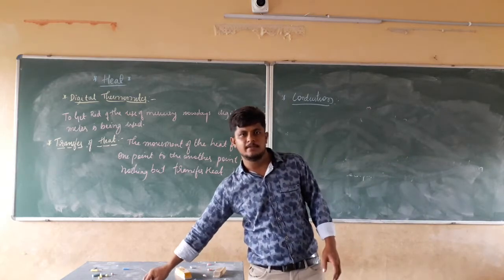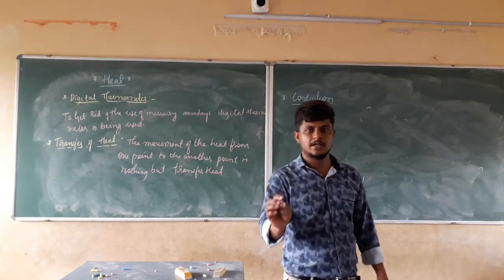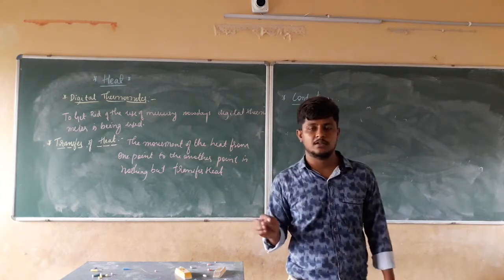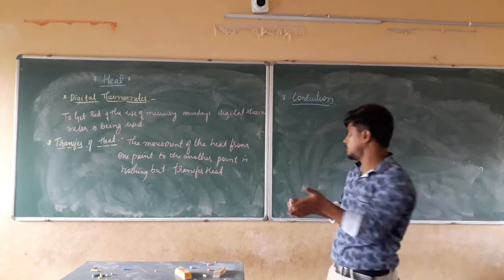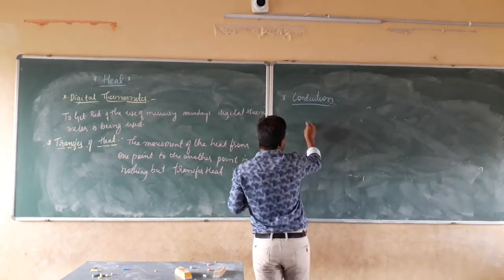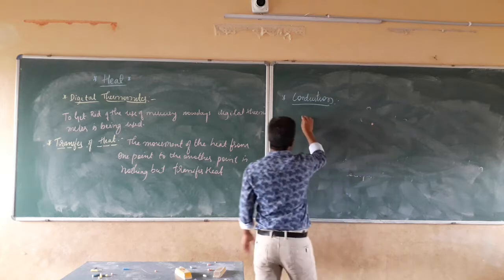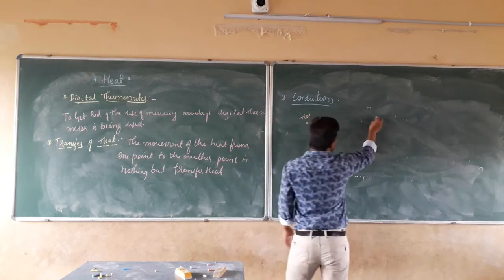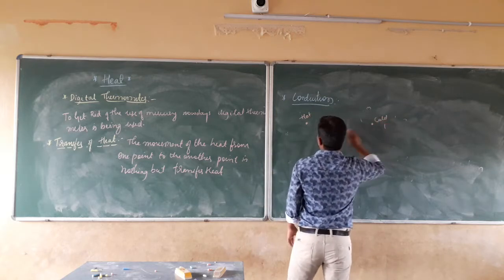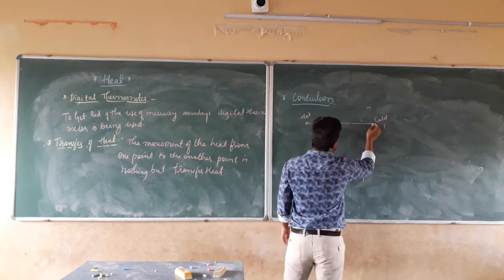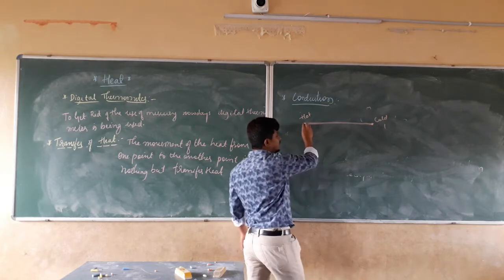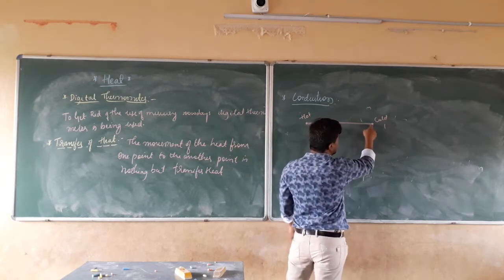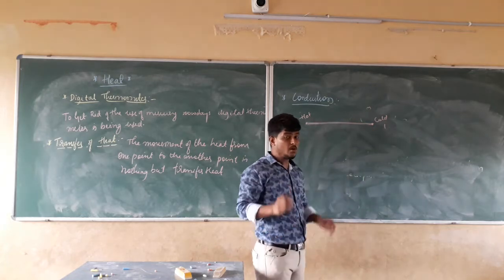How does conduction happen? Conduction is the mode of heat transfer. Now, how does the heat move from one point to the other point? When we take this point, this is the hot part and this is the cold part, and this is a metal strip. How is the heat going to transfer from this point to the cold part? How is it actually happening?